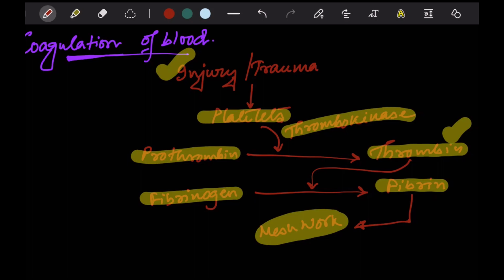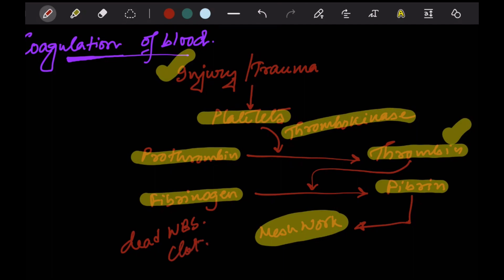Now, once this meshwork is created, some dead WBCs come and attach there, resulting in the formation of a clot or a coagulum, and thus the loss of blood is arrested. As a result, the loss of blood is stopped.